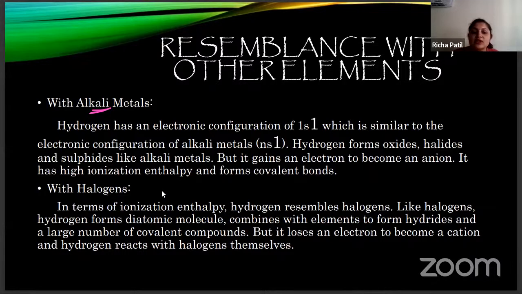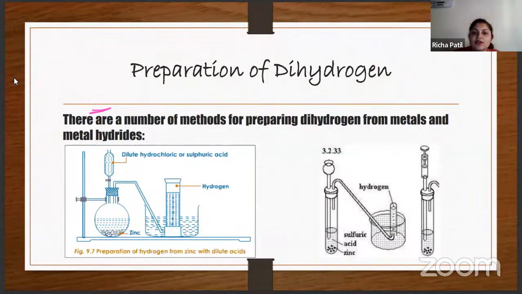In halogens, the outermost electronic configuration is ns2 np5, so it requires one electron to complete its octet. Same with hydrogen: it has 1s1 and requires one extra electron to complete its duplet state. So it resembles both alkali metals and halogens. Then we'll start with the preparation of dihydrogen.